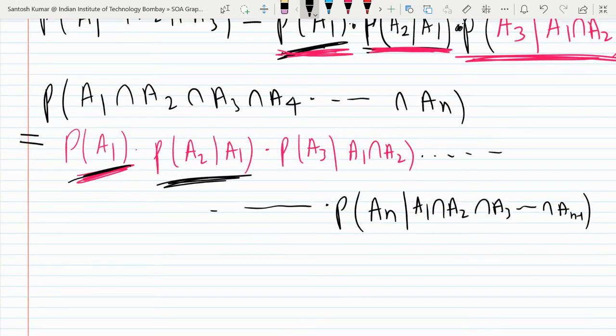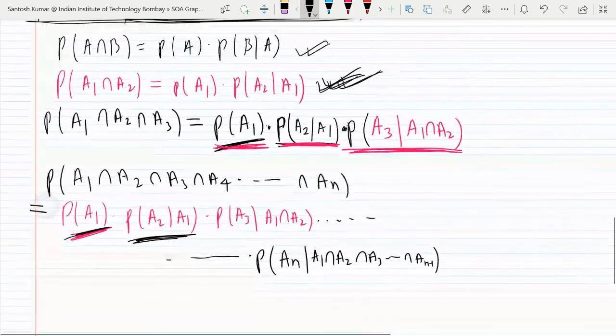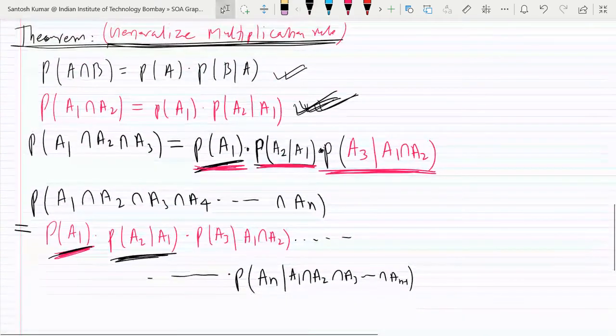Okay, so this is the generalization of the multiplication rule of probability. If you have any question regarding this, please ask.